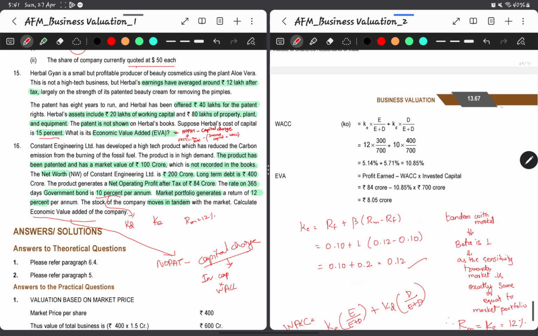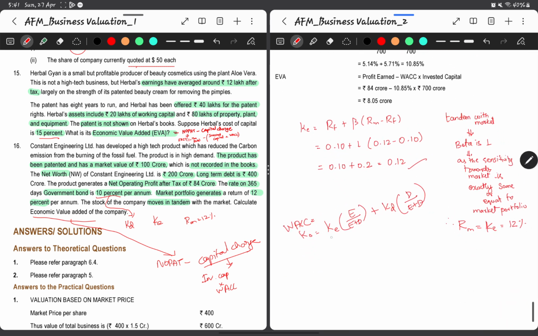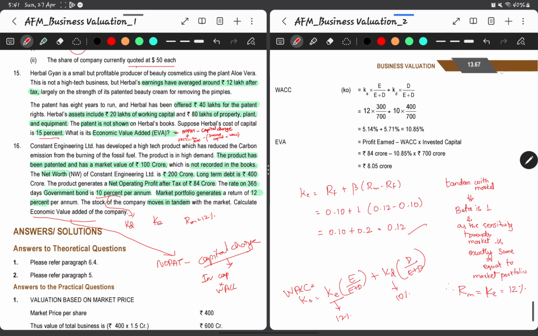Okay, now we know the cost of equity is 12 percent, and cost of debt is 10 percent, and we know the equity portion. If the debt is 400, then the remaining will obviously be equity.